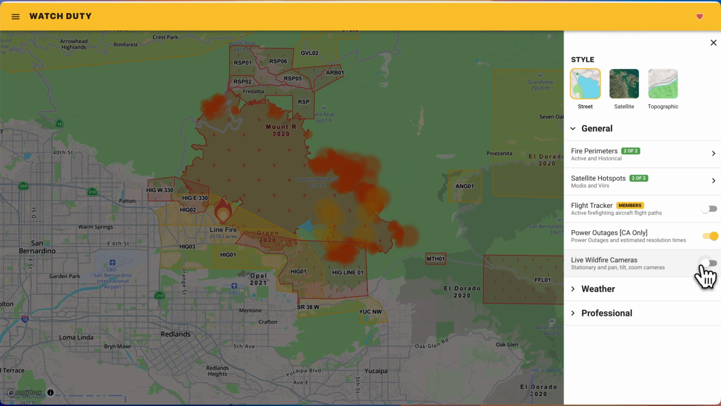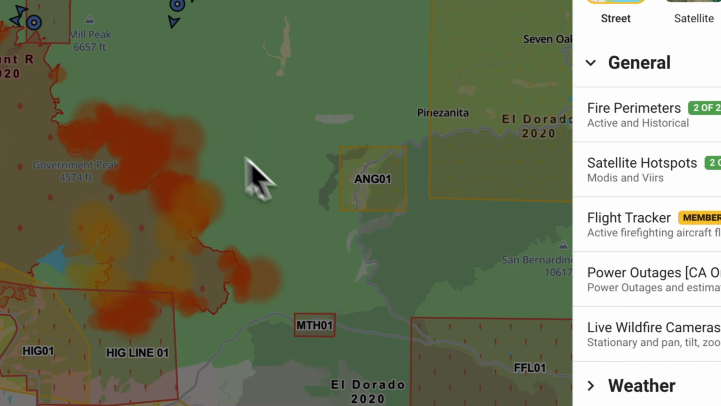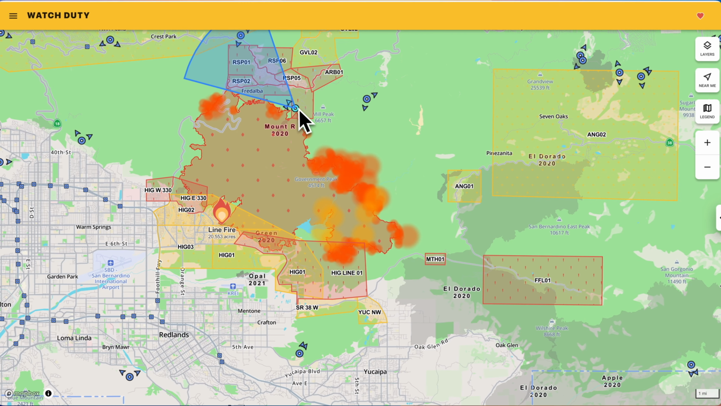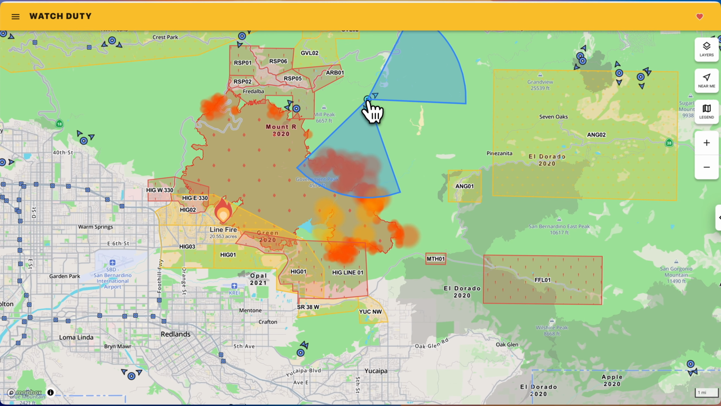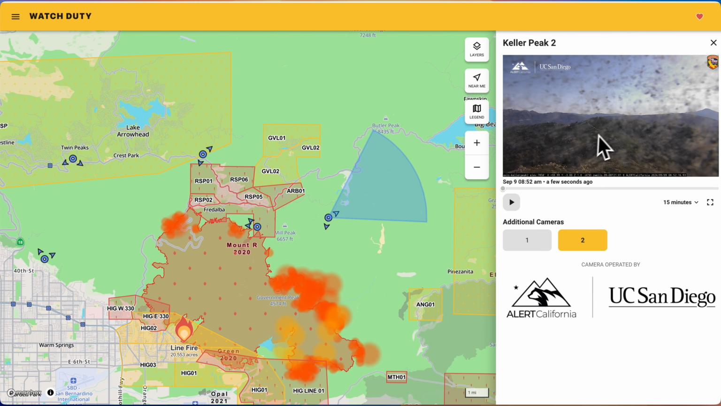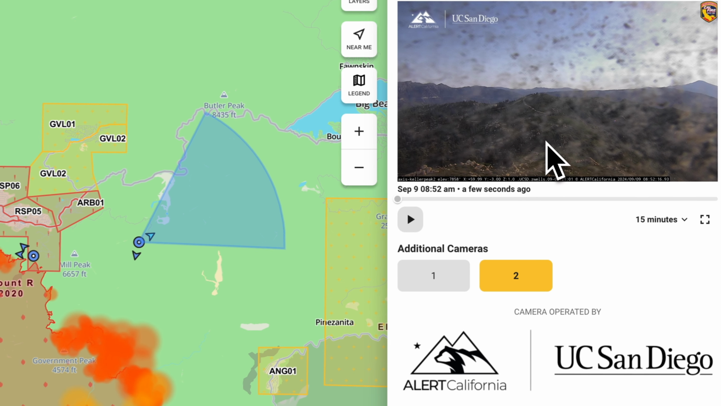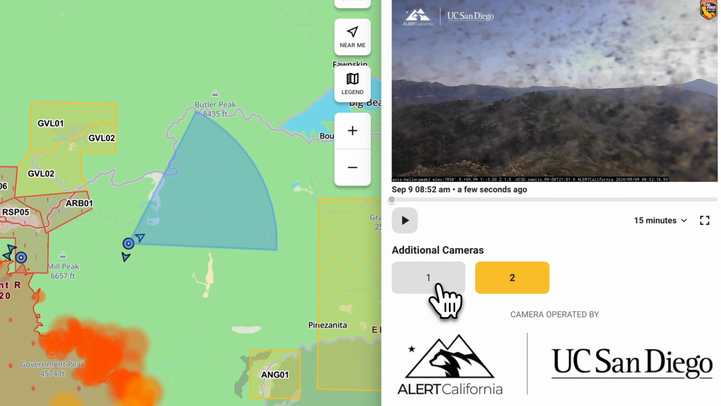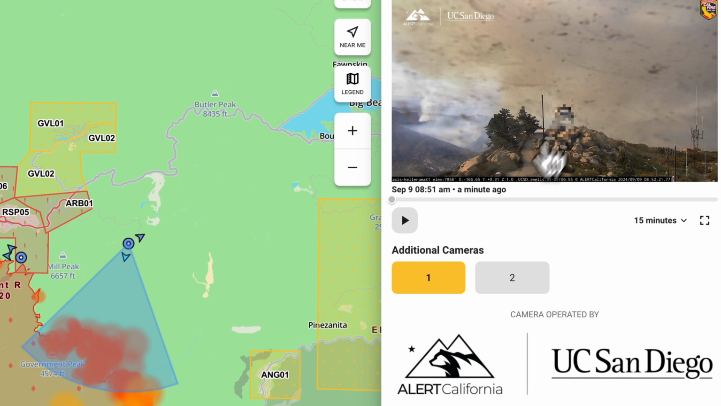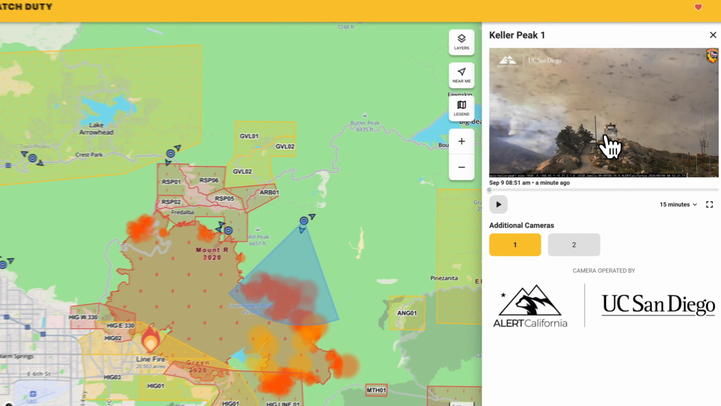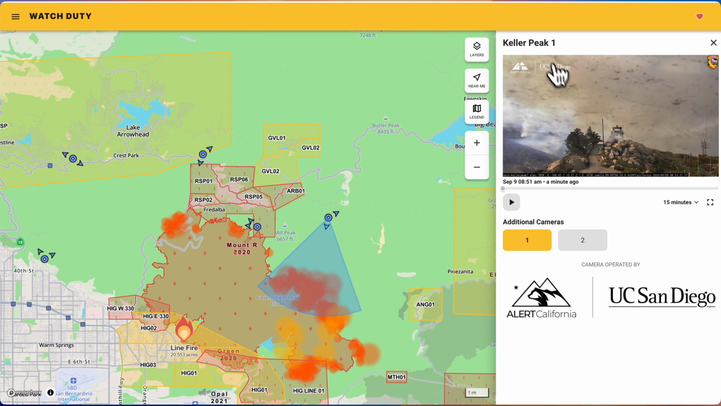You can also get live wildfire cameras. This is amazing. Look at this. So here we are, and now all these blue dots are cameras. So if I click on this one, here it is. It's got soot from the fire on it, and there are two cameras. That's the wrong one. Here's the right one. You can see we're looking at the fire, and there it is. This is from Keller Peak, a fire tower up by Big Bear.